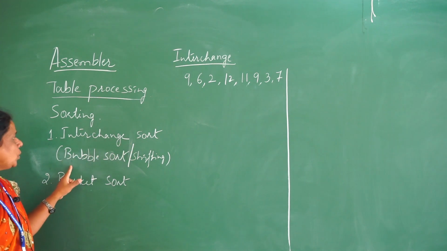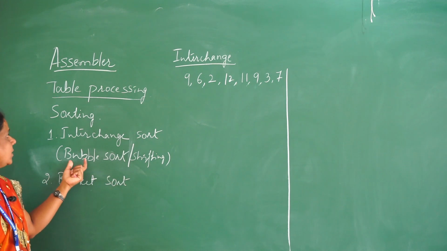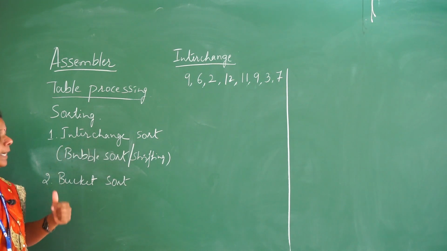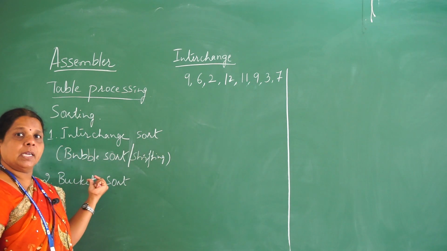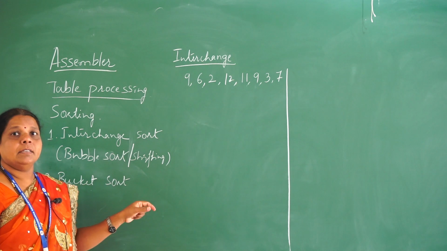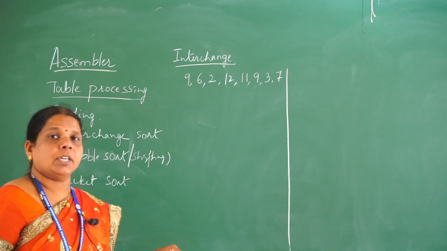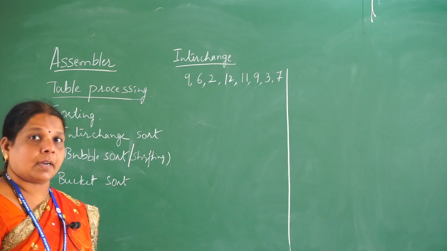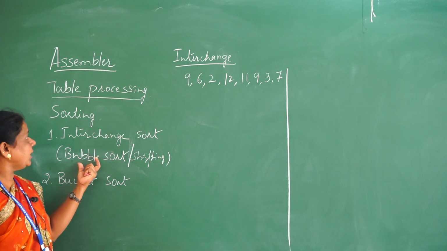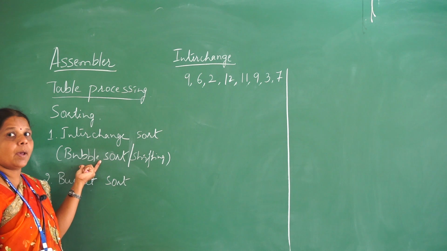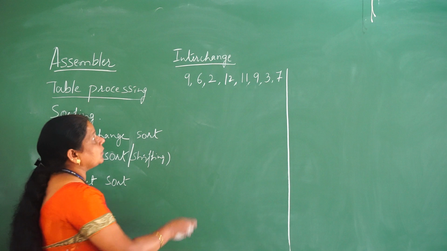Interchange sort is similar to bubble sort. The same thing can also be called a shifting sort. Why is it called a shifting, bubble or interchange sort? If you are comparing any two numbers and the first one is lesser than the second one, it stays in the same position for ascending order. If you are applying descending order and the first one is lesser than the second element, then you have to interchange or swap both the values. Such a technique is called interchange sort, or simply bubble sort or shift sort. We will study it with an example.